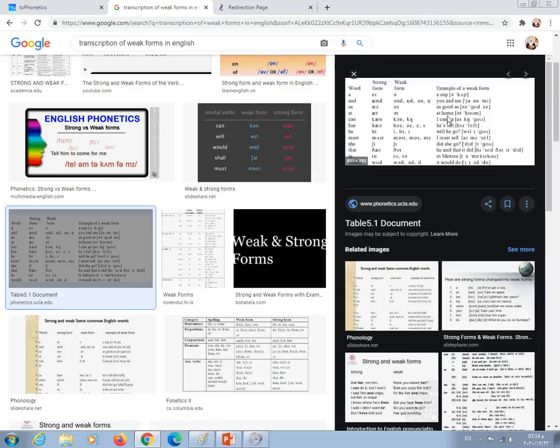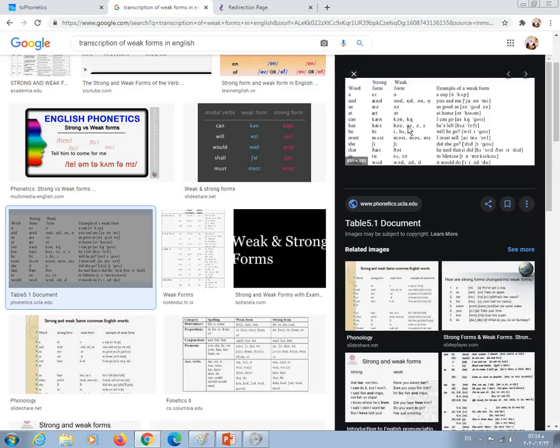Okay. At, weak form at. If you want to use the strong form at the end, okay, say at. If at comes at the end of utterances or sentences, في نهاية الكلمة، في نهاية الجملة، ممكن نستخدم ال strong form. فيما عدا ذلك بنستخدم ال weak form طبعا. وبرضه لو عندي contrast، بعمل contrast بينها وبين preposition تاني. Okay. For example, at home. Can, strong form can, weak form can.